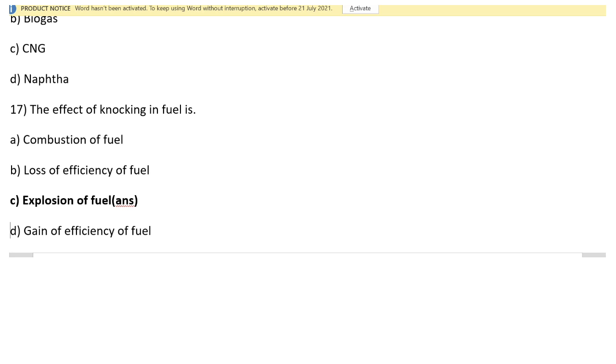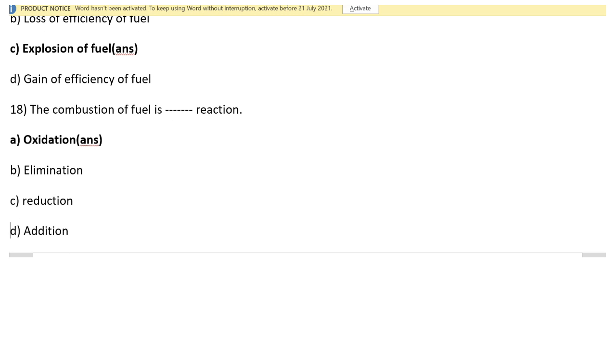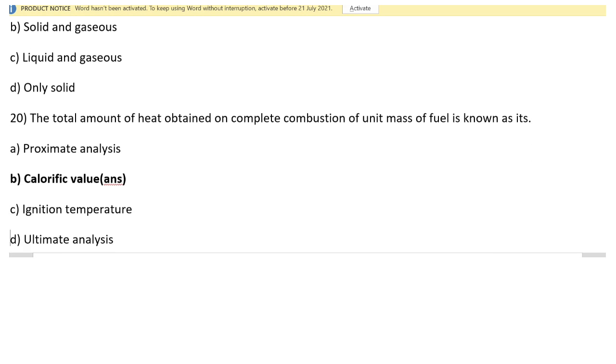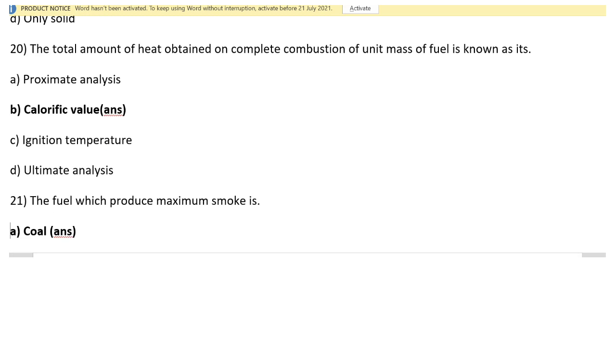Question number 17: the effect of knocking in fuel is explosion of fuel. Then question number 18: the combustion of fuel is which type of reaction? It is an oxidation reaction. The bomb calorimeter is used for determination of the calorific value of which type of fuel? Solid and liquid fuels. Then question number 20: the total amount of heat obtained on complete combustion of a unit mass of fuel is known as its calorific value. That means the amount of heat produced is known as calorific value.